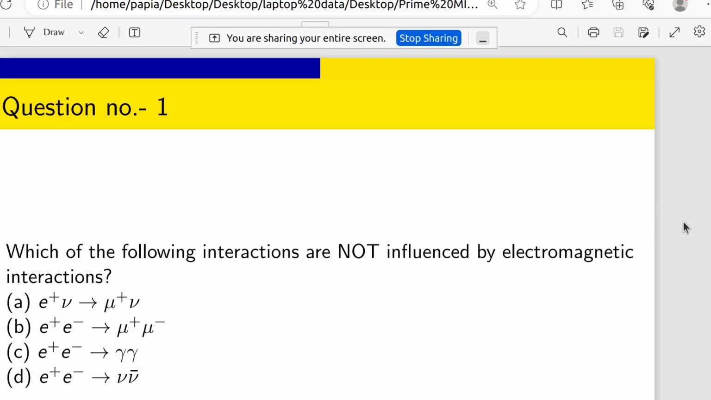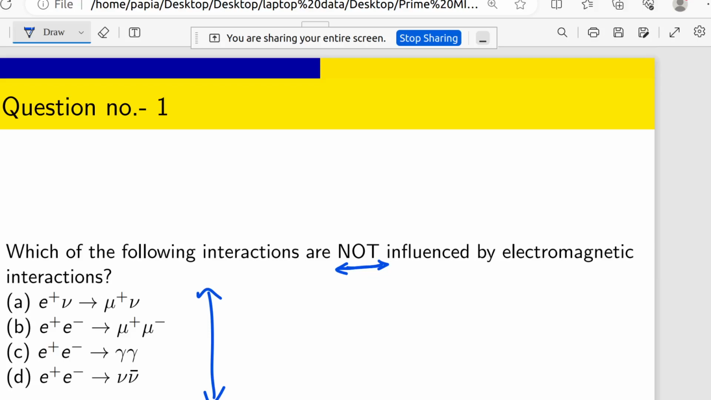Okay, so the first question is, which of the following interactions are not influenced by electromagnetic interactions? It's already mentioned here: not influenced. That means we have to consider which among these 4 options are not influenced by electromagnetic interaction. I think you already know how many interactions there are: 4 fundamental forces. One is gravitational force, another is electromagnetic force, third is weak nuclear force, and fourth is strong nuclear force, right?